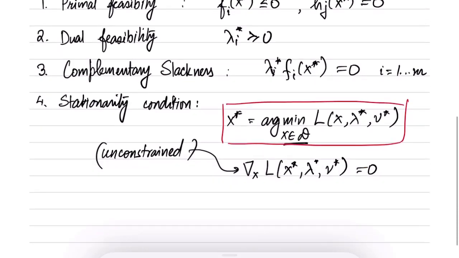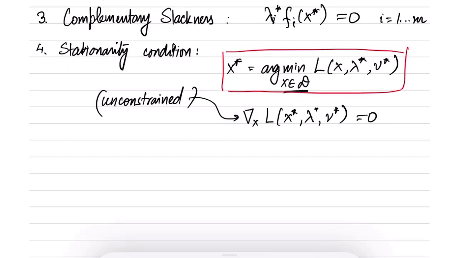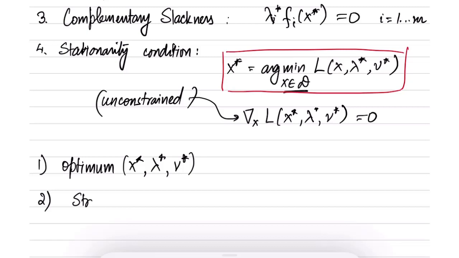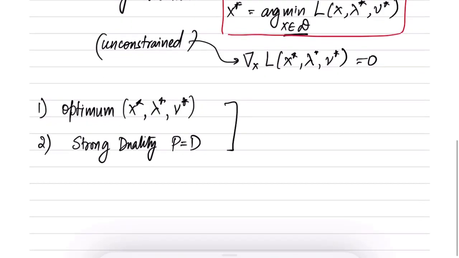Let me summarize the result again. We are saying that the optimum x star, lambda star, nu star, which is the primal dual optimum pair, and then strong duality, which is that P equal to D. If both these hold, then it implies the KKT conditions.